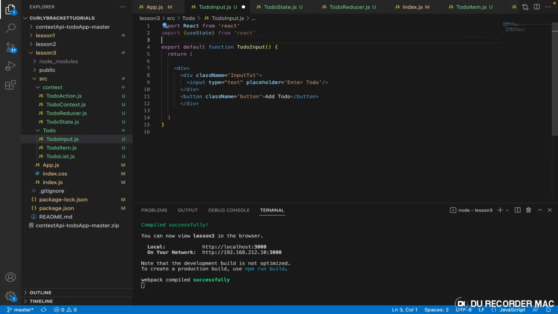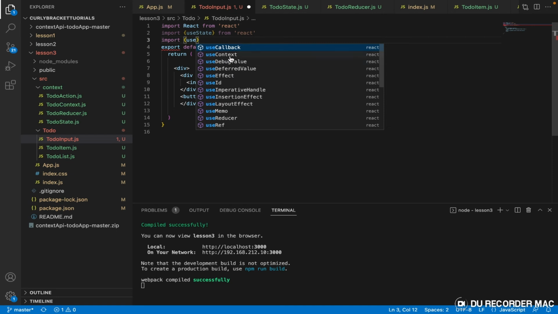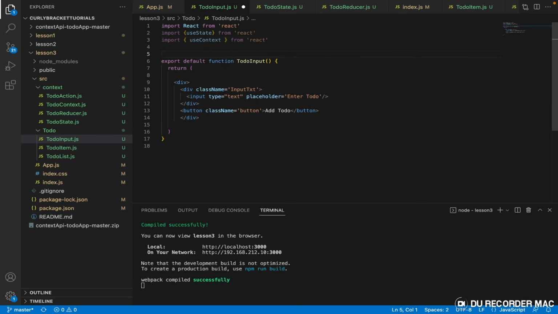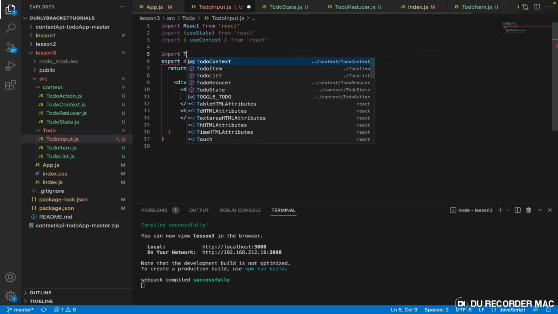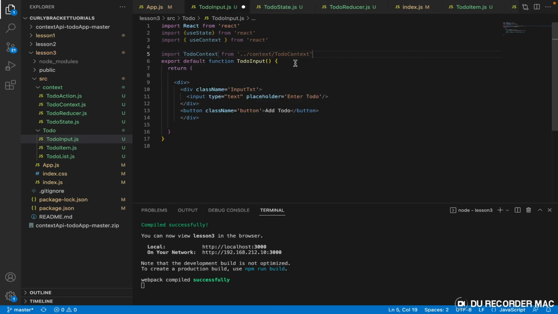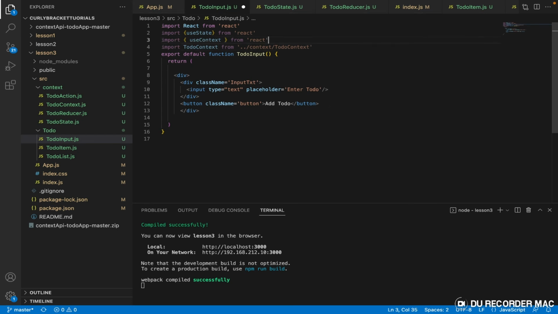And then another thing we need to import to be able to make use of our context is use context. Remember, we imported create context the first time. Now we're importing use context. That's how it is. And then we import our to do context from context slash to do context.